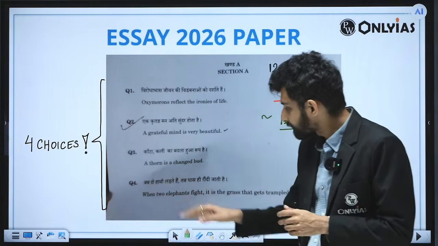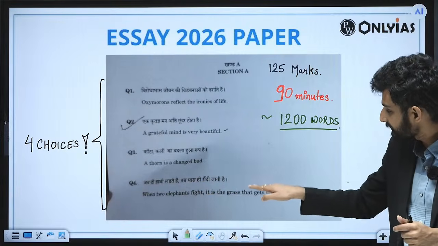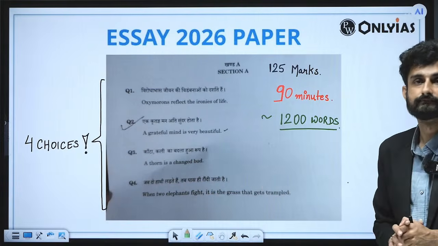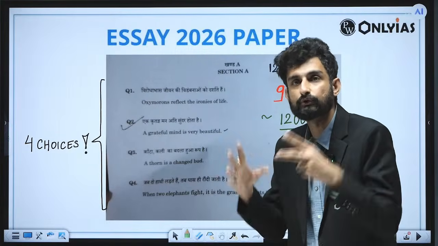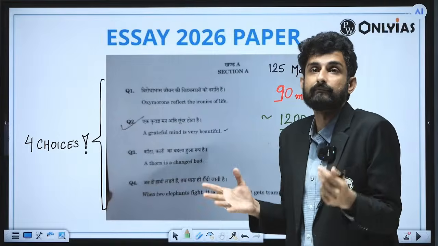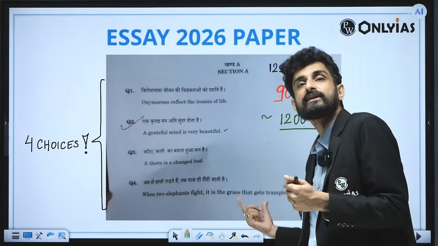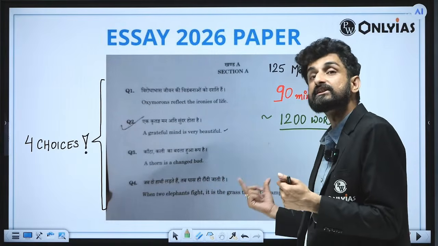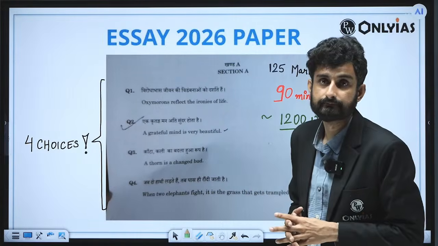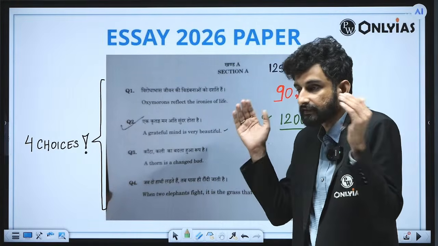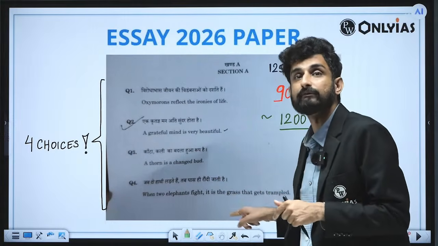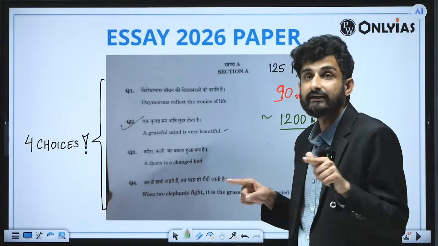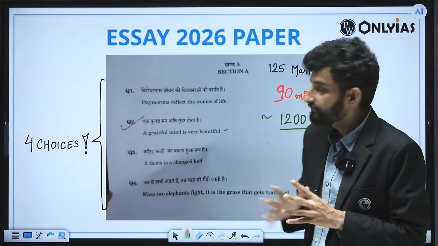And fourth, we have: when two elephants fight, it is the grass that gets trampled. So we know the context that when two individuals, two powers, two corporations, two groups, two societies, two elders of a family actually fight, it is the weaker section, the person who is at a disadvantaged state, who actually gets trampled. So if mother and father are fighting, the outcome can be a divorce, and the divorce can be a disadvantage to the child of that family. So that can be a context.